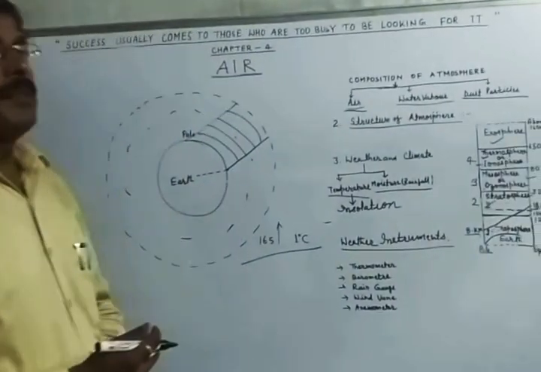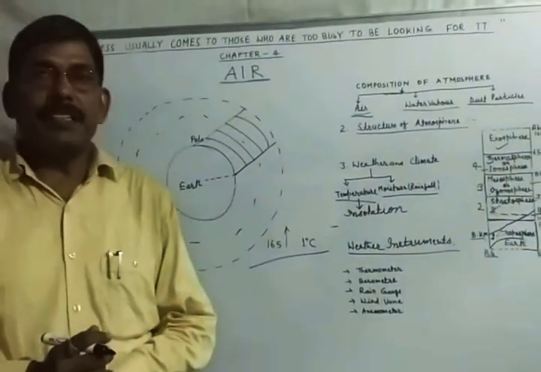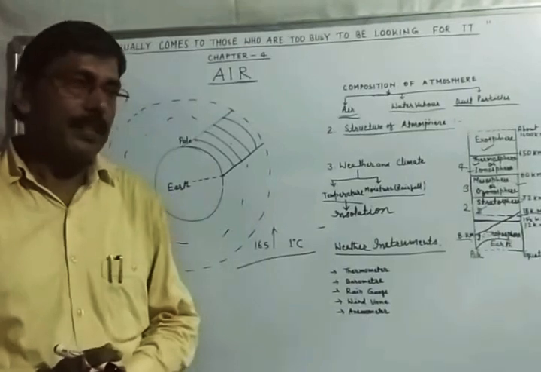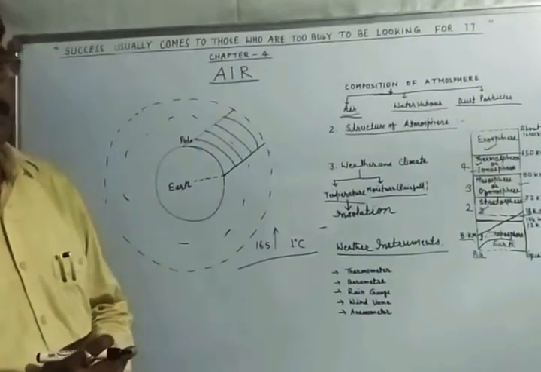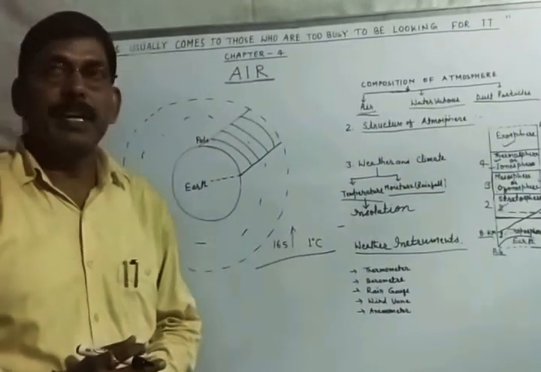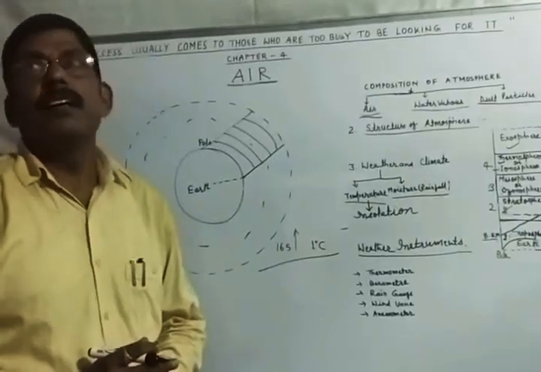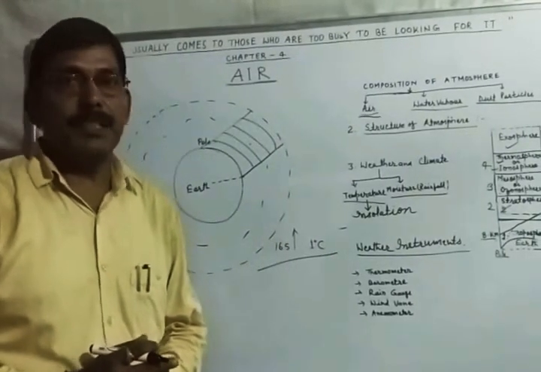And the fourth layer is the ionosphere. In this ionosphere, radio-ionized particles are found. This helps in the transmission of radio waves, and due to this communication has developed.